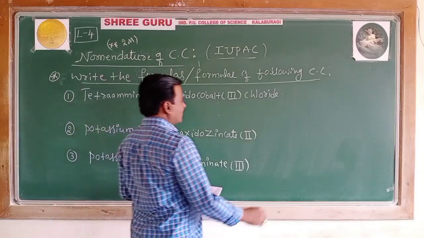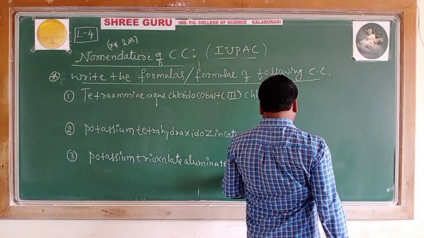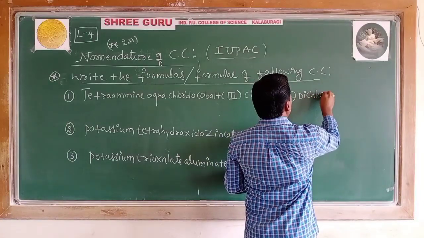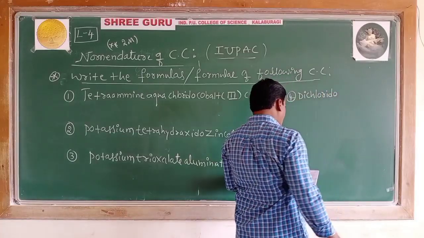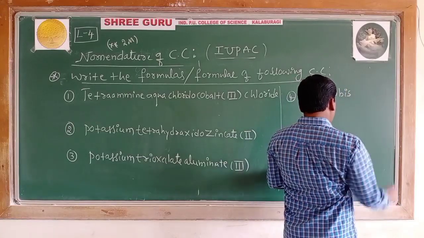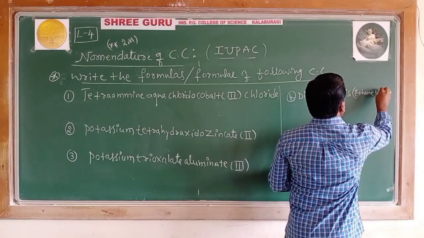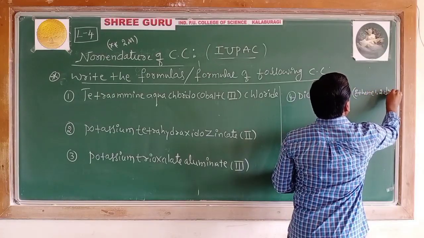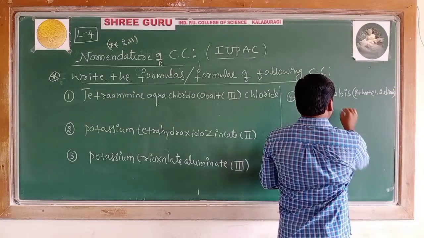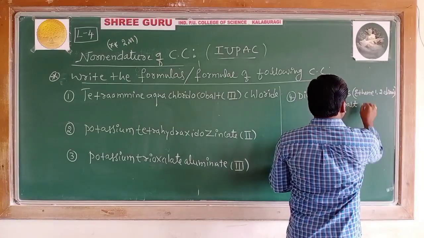And one more, fourth one. What is that? Dichloridobis(ethane-1,2-diamine)cobalt(III).